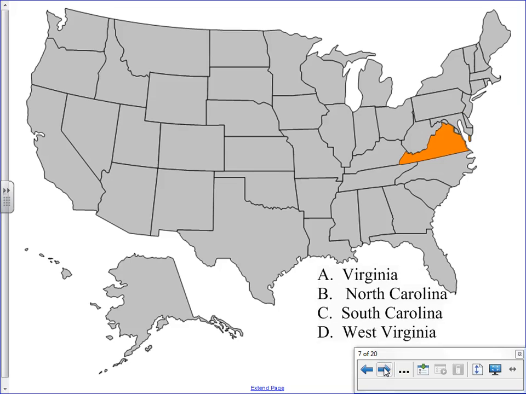And this state. And the answer to that is A, Virginia. And the state capital for Virginia would be which one of these? Columbus, Richmond, Charleston, or Raleigh? And the answer is B, Richmond, Virginia.